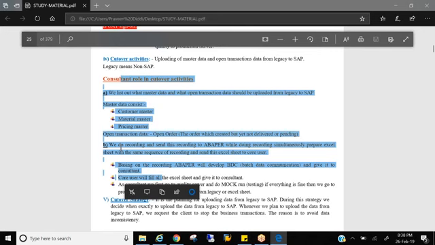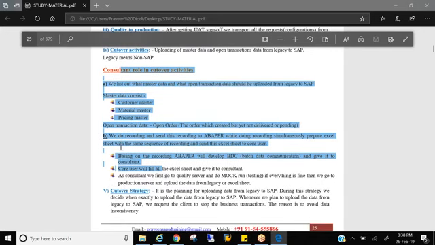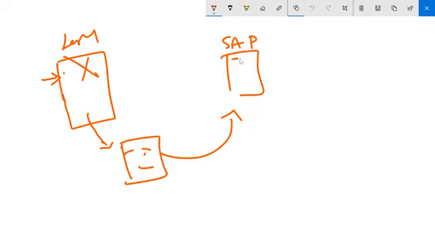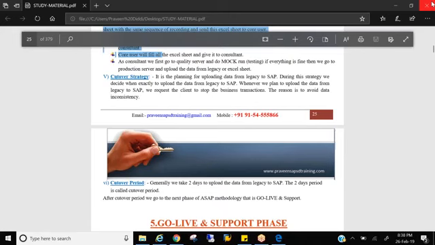So now we have the data. We already have the configurations in the production system, and we also have the data in the production system now. That means once we go live, this system is ready to use for customers' transactions, right? That we do in the next phase called the go live and support phase.